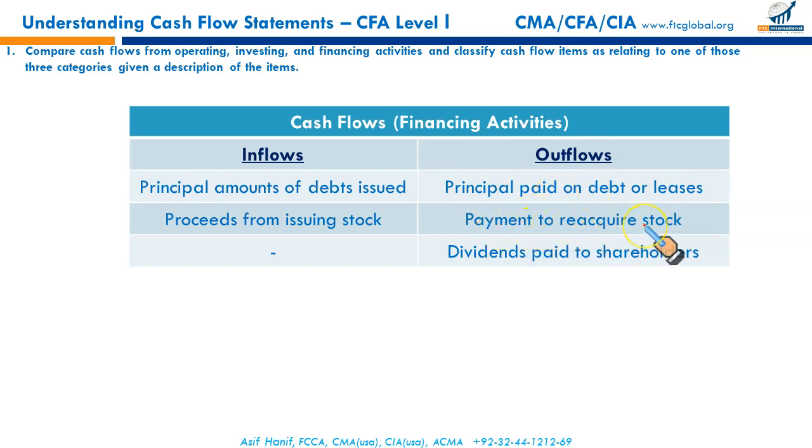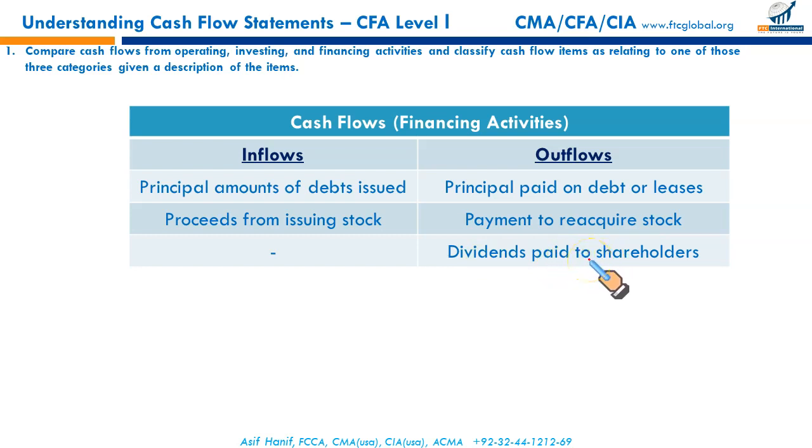Payment to reacquire stock: sometimes a company purchases its own stock. Such stocks are called treasury stock. So payment made to buy your own stock is considered a financing outflow. And dividends paid to shareholders, since the context is silent, it is GAAP. Dividend payments to shareholders are considered a financing outflow under the US GAAP.